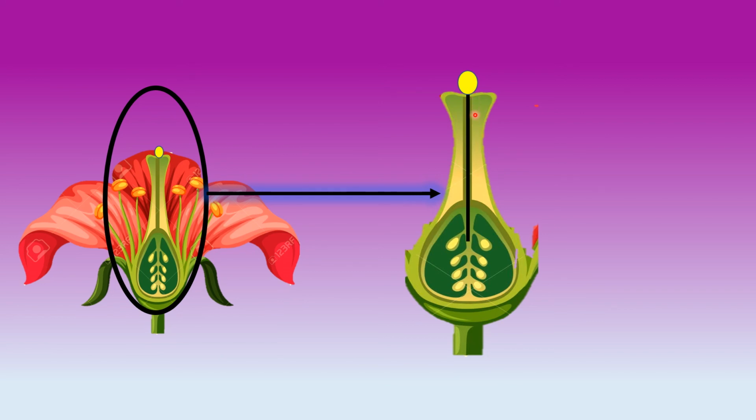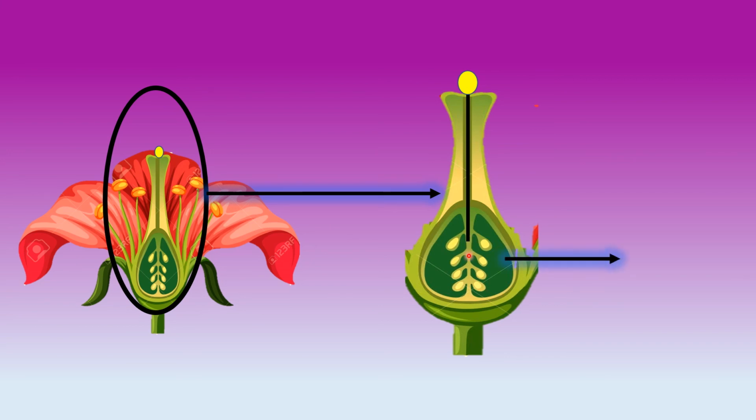The pollen tube which is coming down to the ovary is holding a male gamete, and that male gamete in the ovary will meet the ovule. When the male gamete and the female gamete, the ovule, combine together, this process is called fertilization, which will result in a zygote.